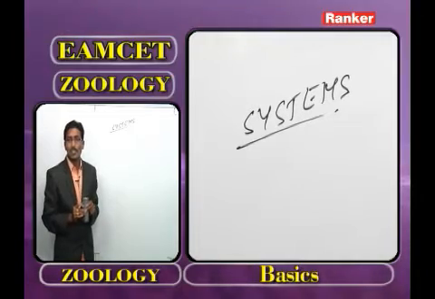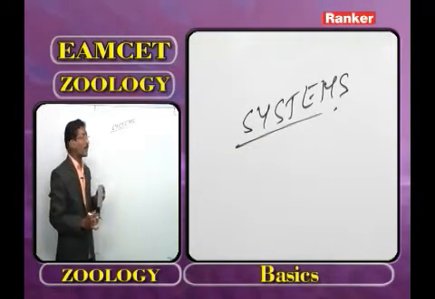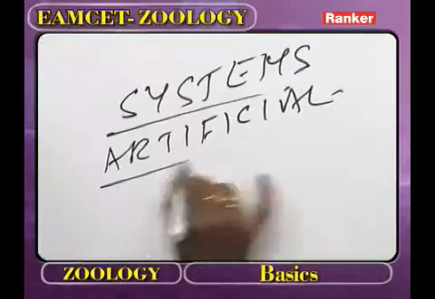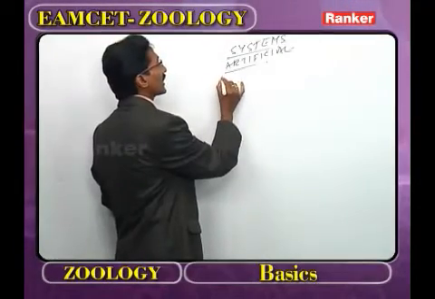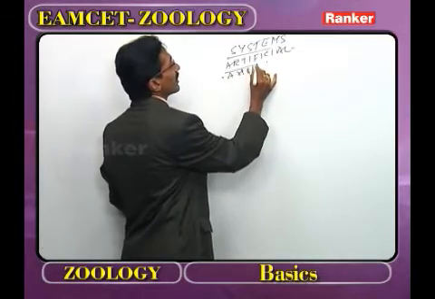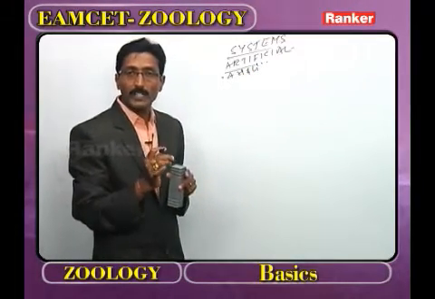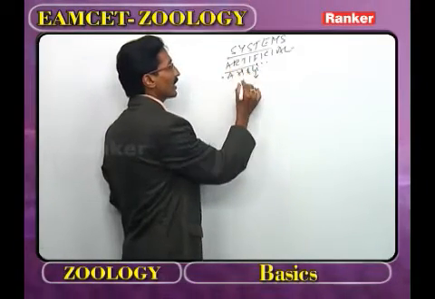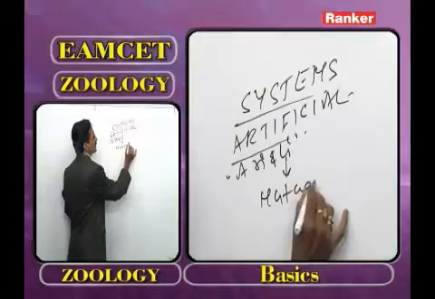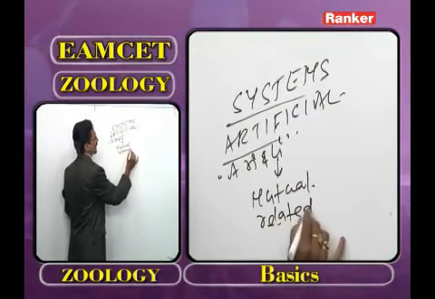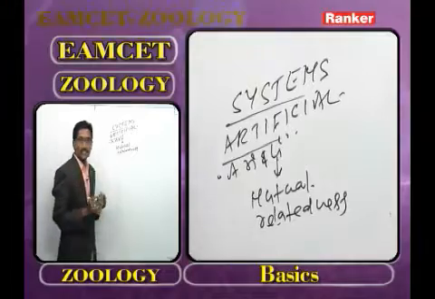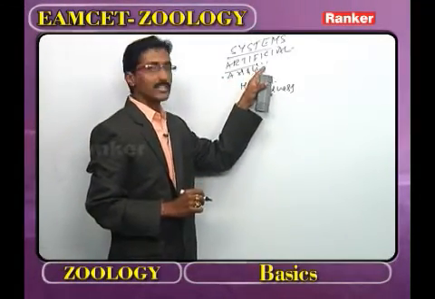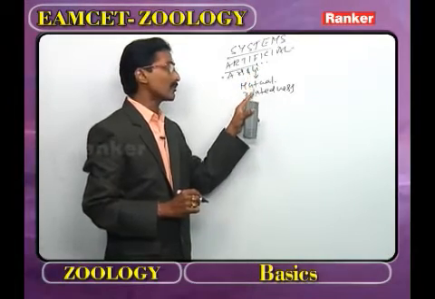What is meant by systematics? Biological classification is broadly classified into artificial and natural. The artificial classification was followed by Aristotle and Linnaeus. It is very important to observe that Linnaeus's artificial classification is based on mutual relatedness.